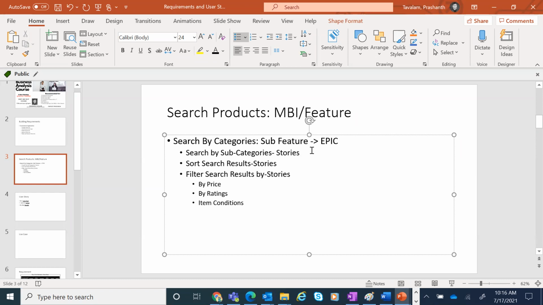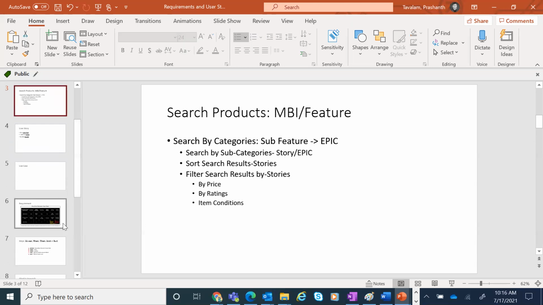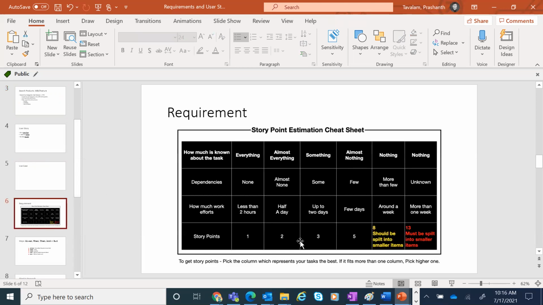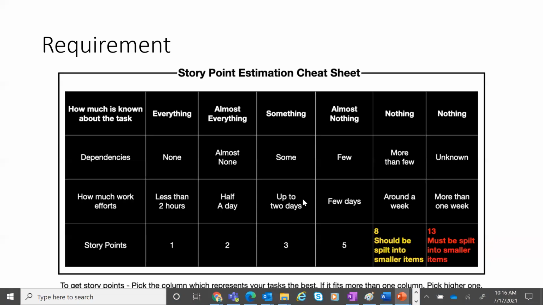And sometimes it's always debatable whether this should be an epic or a story. Now, again, depending on the complexity. What determines whether a particular functionality is a story or an epic depends almost on the size or the estimate. It always depends on effort. It depends on story points. So let's quickly understand this. You need to look at also the estimation part of it.